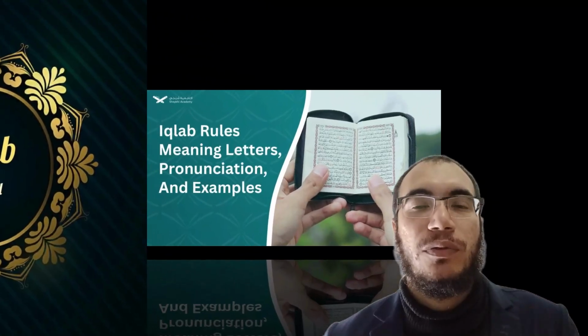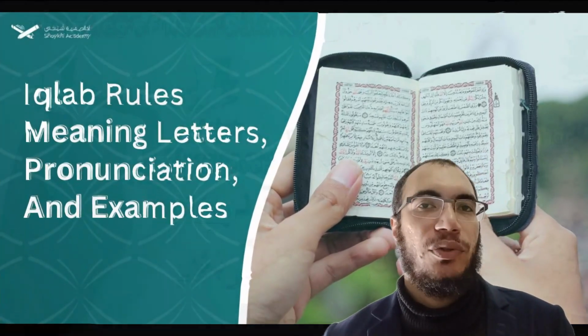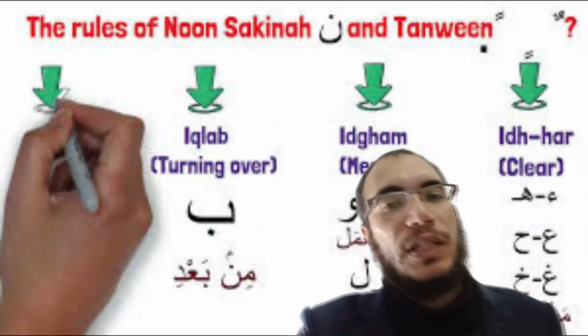So to sum it up, when you find Noon Sakin or Tanween meeting Ba, whether it's in the same word or the following word, you turn it into Meem and apply the nasal sound Ghunnah for 2 counts. That's smooth and